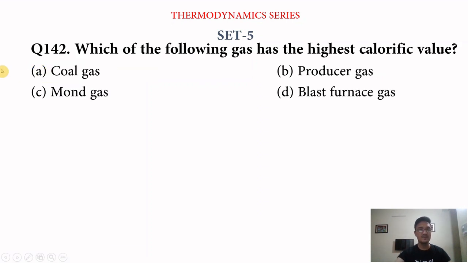Next question, which of the following gas has the highest calorific value? We have four options. Option A, coal gas. Option B, producer gas. Option C, Mond gas. And option D, blast furnace gas. So its answer is coal gas. Coal gas has the highest calorific value among B, C and D.